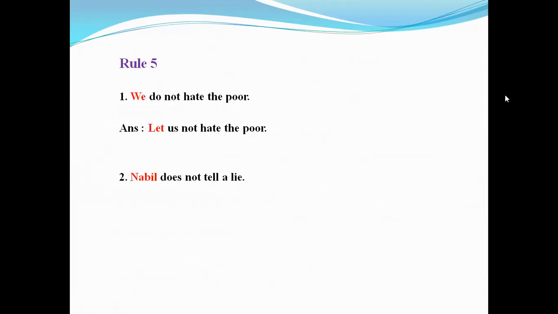Number 2, Nabil does not tell a lie. Here Nabil is a noun, so you must not change it. So use "let", then "not", then "Nabil", then "tell a lie". You must follow that "not" is used after pronoun but before noun. That's all for assertive to imperative sentence.